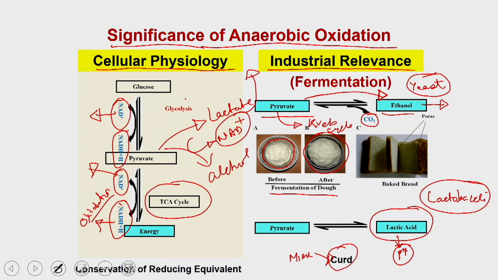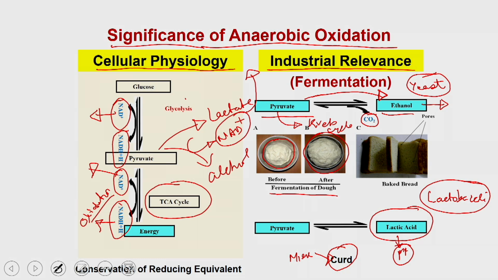So, anaerobic oxidation has a very huge industrial relevance. We have only discussed two examples. One is the production of ethanol or the production of bread, the other one is the production of curd. But apart from these two pathways, there are many pathways found in many other different organisms to generate different types of metabolites, and these metabolites have very high economic values in the industrial context.